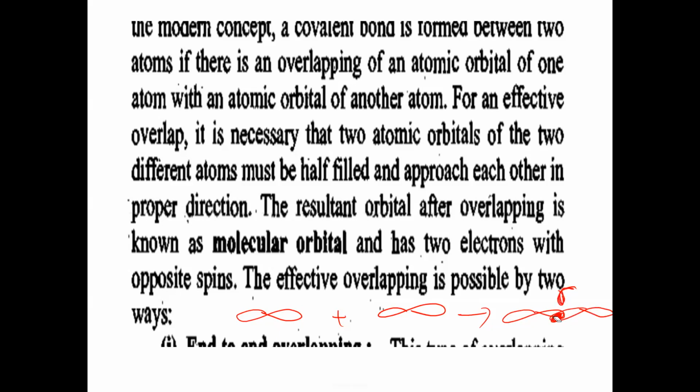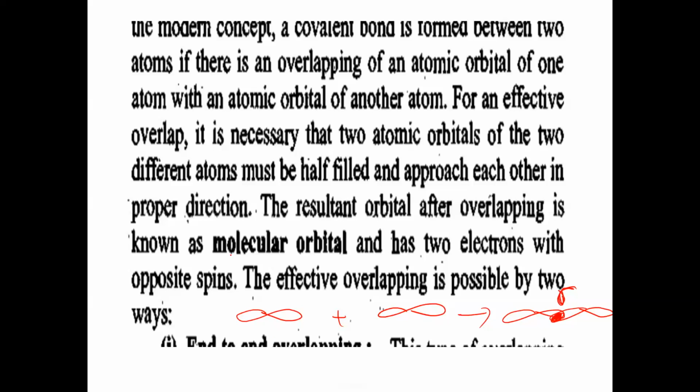Sigma bond is formed by axial overlapping or linear overlapping. Otherwise, we say end to end overlapping, axial overlapping, or linear overlapping. So this is called the formation of sigma bond.